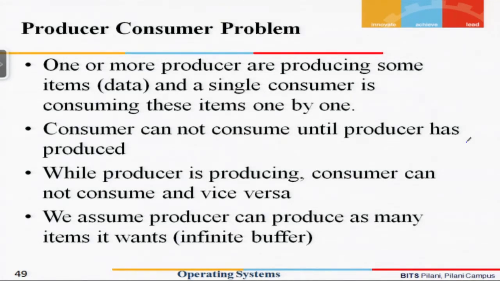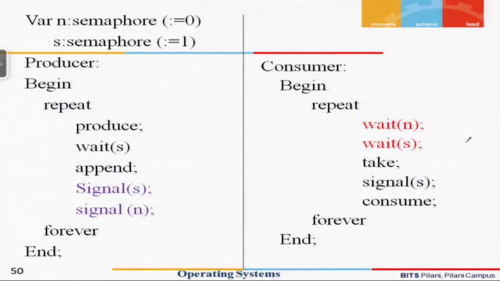So let us see how a solution for a producer consumer can be obtained. We can very clearly see that the requirement of a producer consumer problem is in terms of process synchronization and in terms of mutual exclusion. So here in this example, on one side I have written a producer function, and on another side I have written a consumer function, and we are saying that we have semaphore variables.